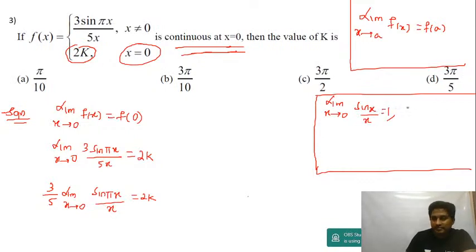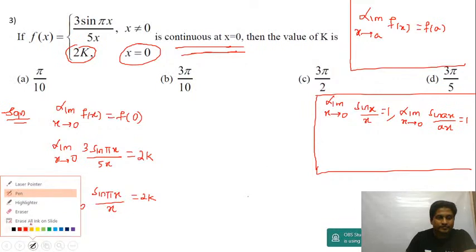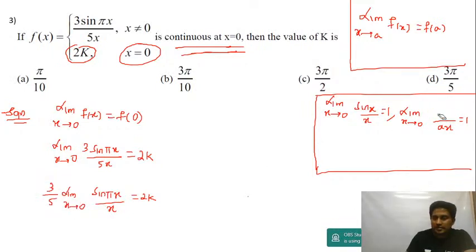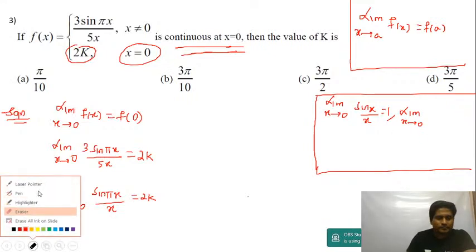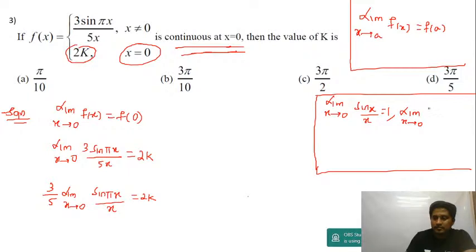I can also write, if I have limit x tending to 0 of sine ax upon ax, only then this will be equal to 1. It should be sine ax upon ax. So limit x tending to 0 of sine ax upon ax will be equal to 1.